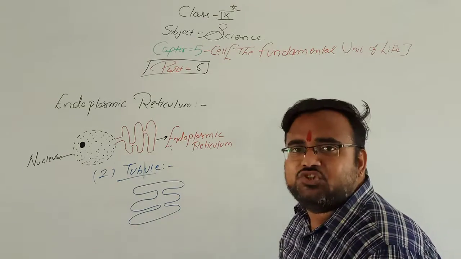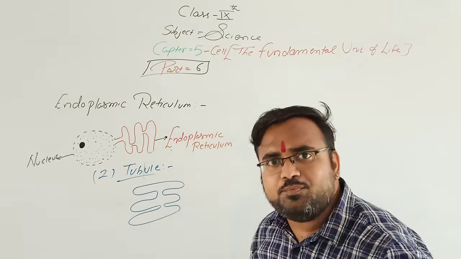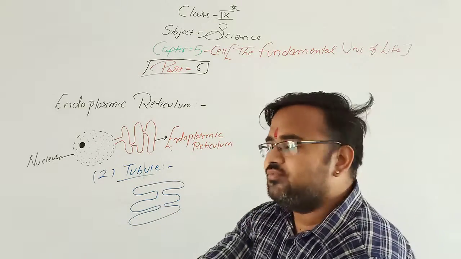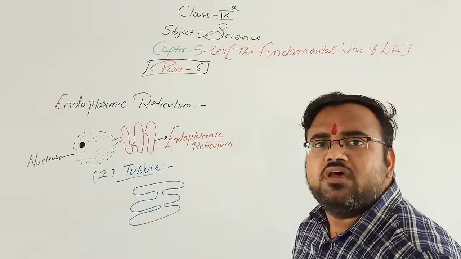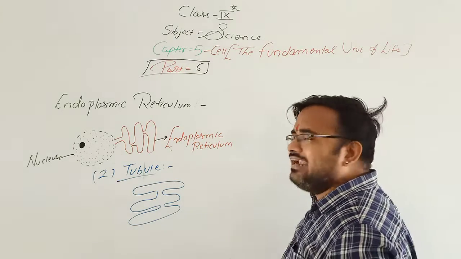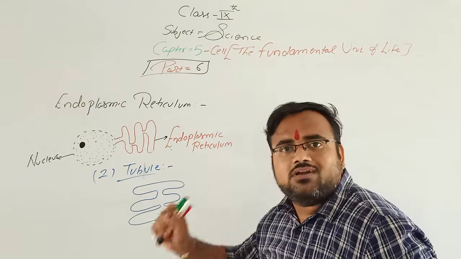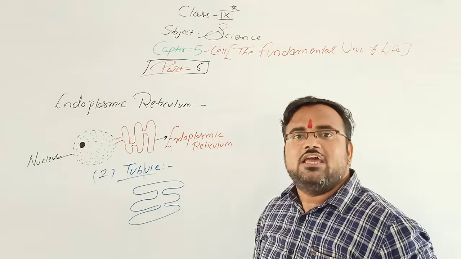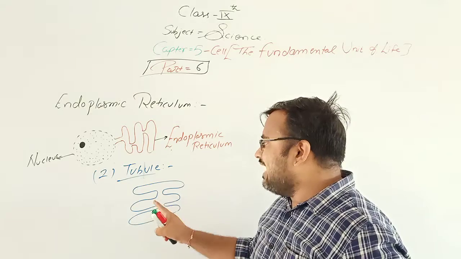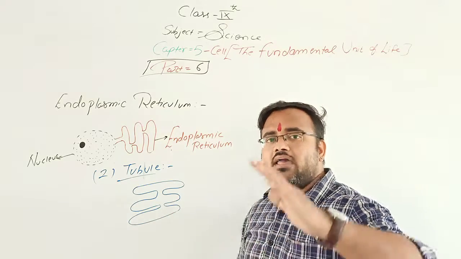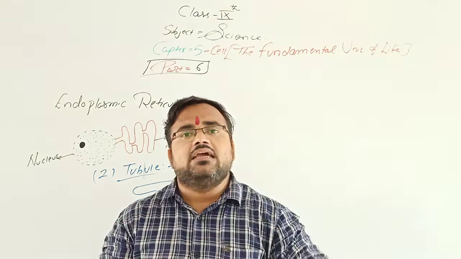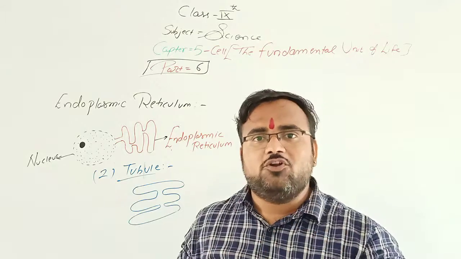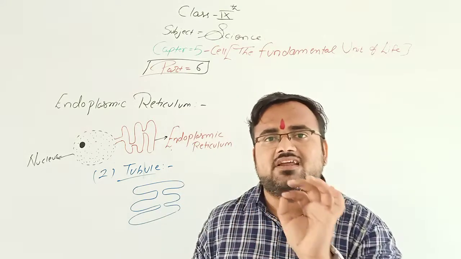So it may be branched or may not be branched, but the difference between cistern and tubule is that it does not contain ribosomes. If it does not contain ribosomes, then this type of endoplasmic reticulum is known as smooth endoplasmic reticulum. Again I am repeating, if the ribosomes are present on the cistern, then it is rough endoplasmic reticulum. By mistake we have written smooth.